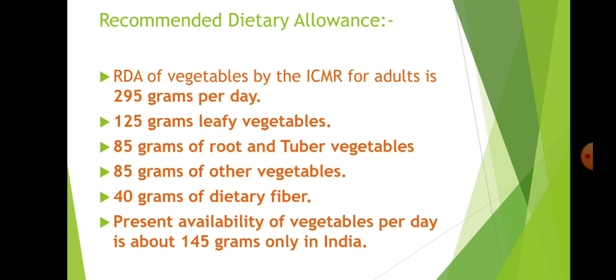The present availability of vegetables per day is only about 145 grams in India. There is a difference of more than 100 grams, so vegetable cultivation has more scope in the upcoming days because of the increasing population, but there is no availability of the recommended dietary allowance. So we have more scope for vegetable cultivation.